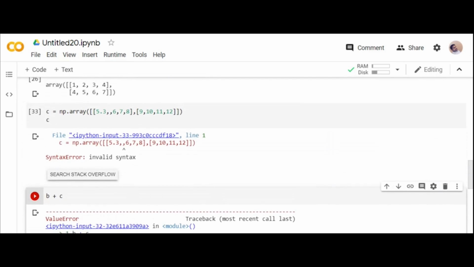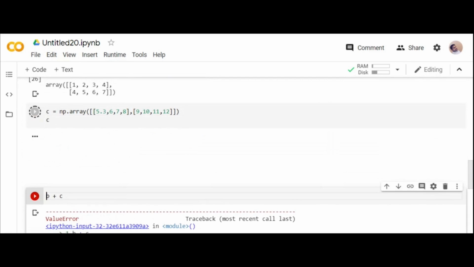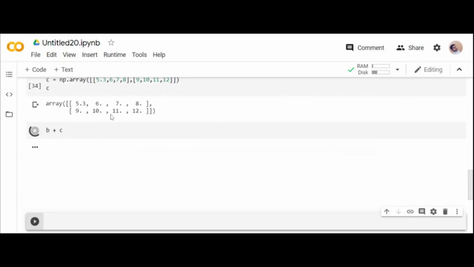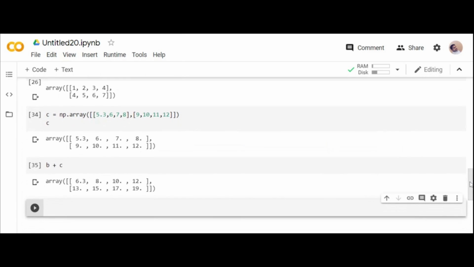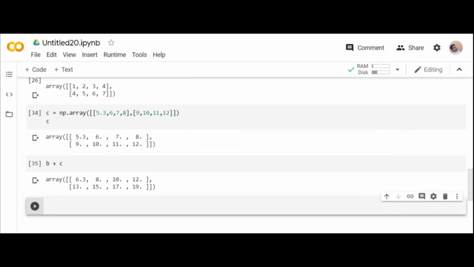I have given comma twice, so that is the reason you are getting this. See, it is giving the value error, so that your array should be of same shape. That is how it is pretty much different. You cannot add two different dimensional arrays. They should be of same dimension. Yep, so that is how arrays are.